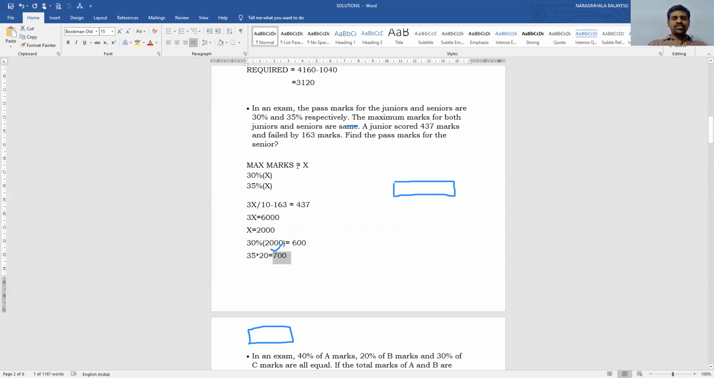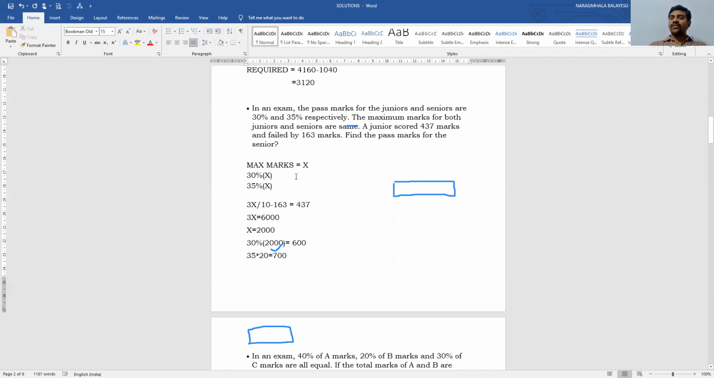So first let us assume maximum marks is equal to x. Pass mark for the junior is 30% and the pass mark for the senior is 35%. So now junior marks are given. What is the marks? 437 and he failed. So what is the pass mark? 437 plus how many marks reduced? 163. So 437 plus 163 is equal to 600. So 30% of x is equal to 600.